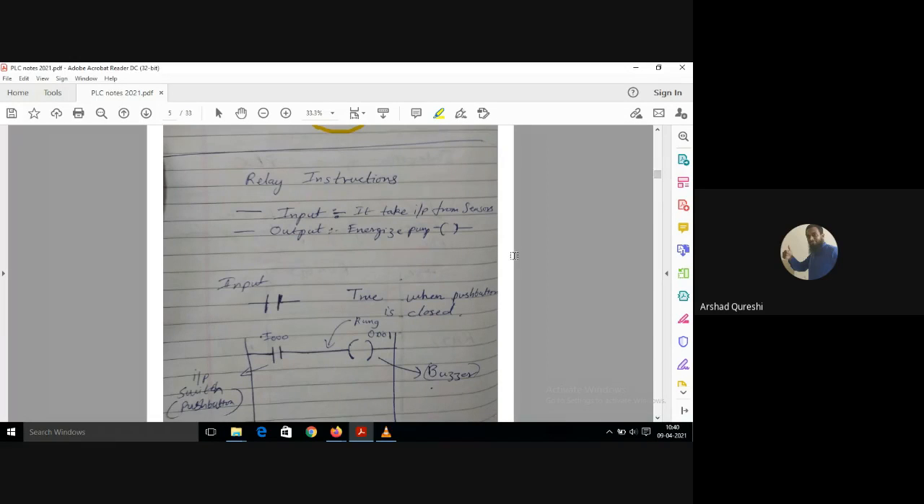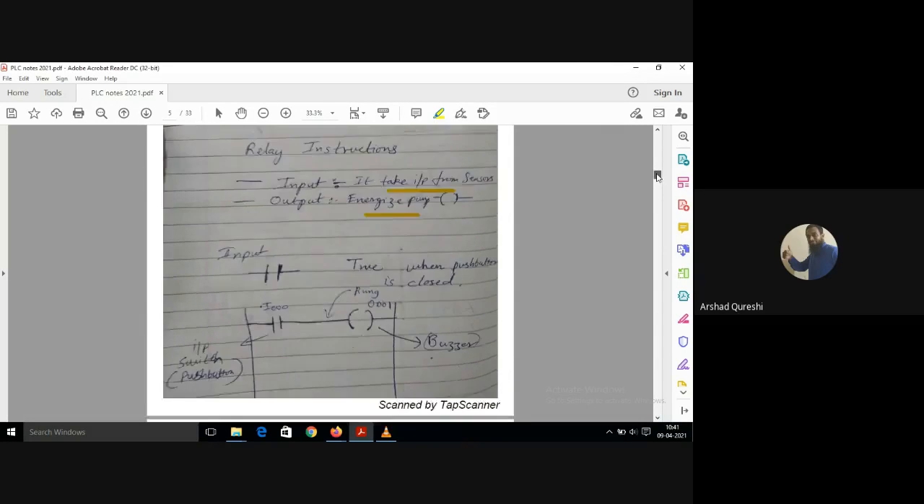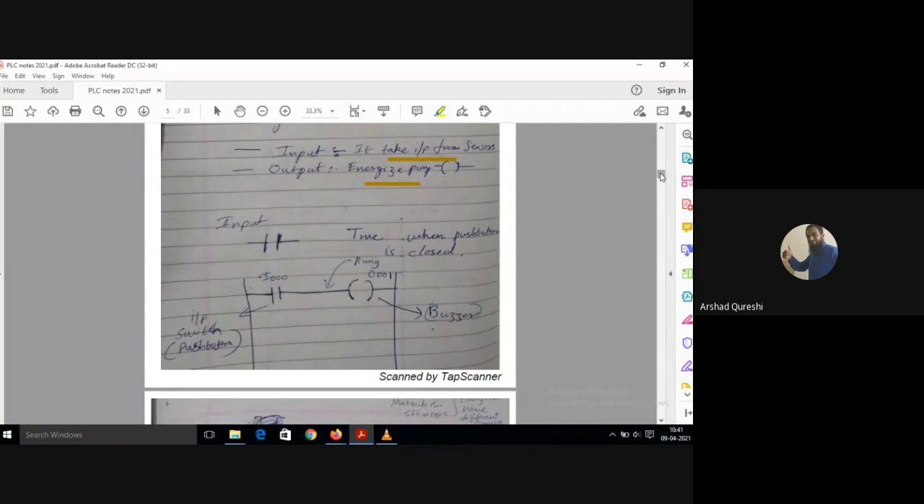Relay instructions take input from sensors and give output. Let's say it energizes the pump. It takes input from the sensors and the output is energizing the pump. So how will you write this program? See, a question will be given there. You have to take input from a sensor, let's say any sensor, switch or push button, and you have to energize a pump. So input I am giving like this.